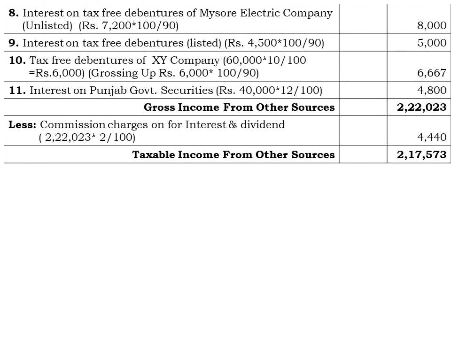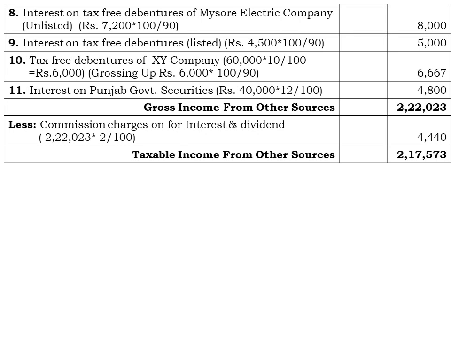The next part is point number 8, interest on tax-free debentures of Mysore Electric Company. It is also an unlisted security, that's why rupees 7,200 is the interest amount received in the form of interest from the tax-free debenture of Mysore Electric Company. 7,200 multiplied by 100 divided by 90 comes to rupees 8,000 as the taxable interest.